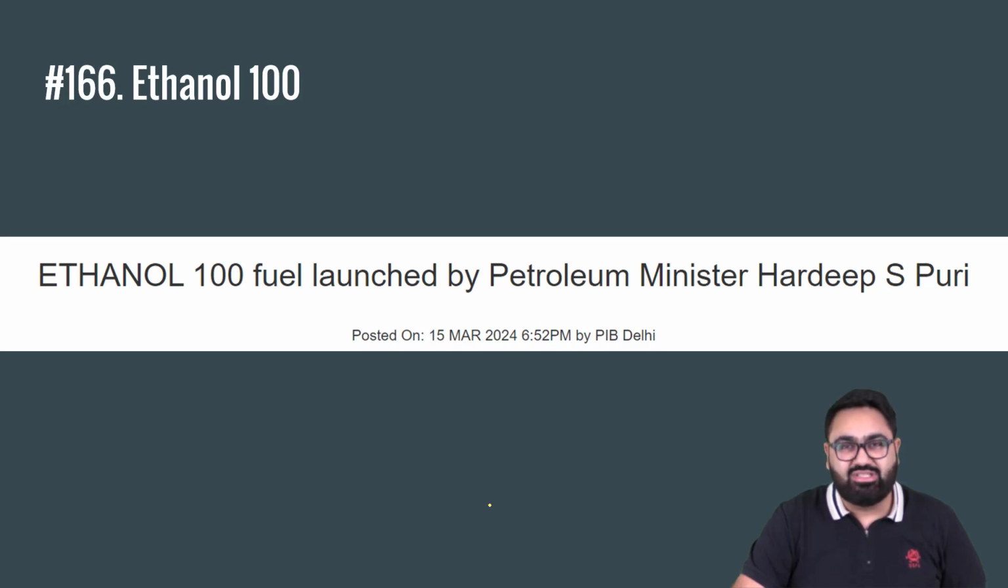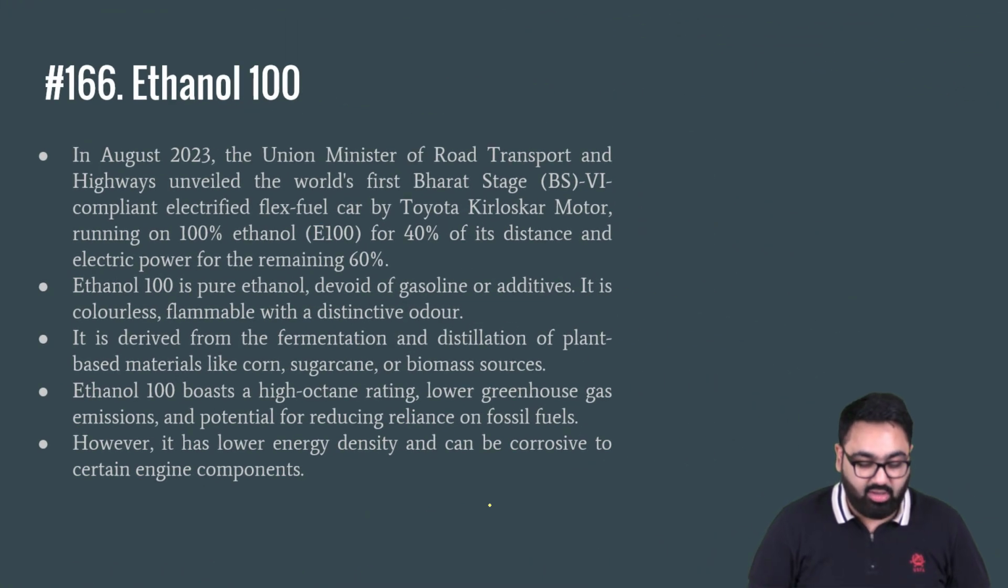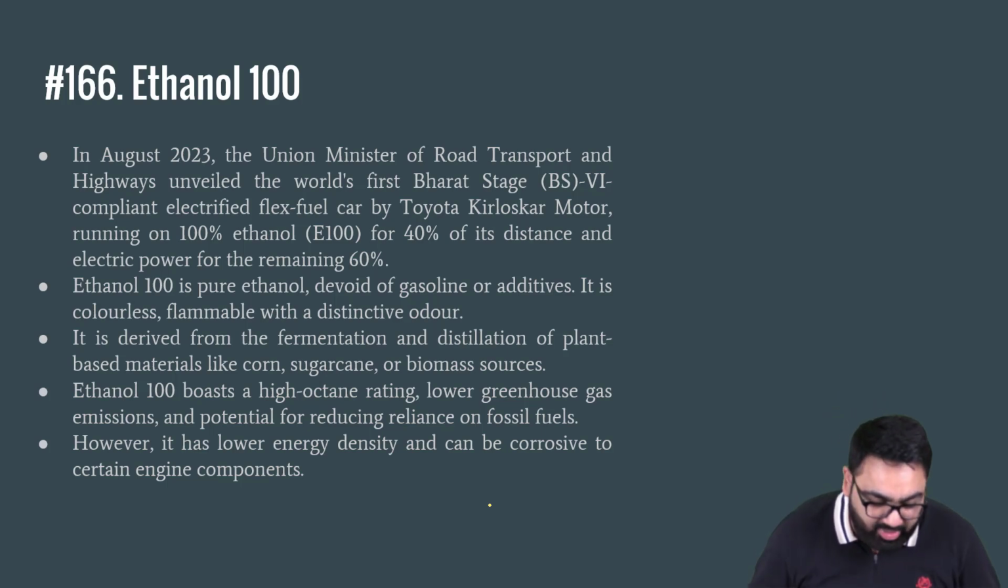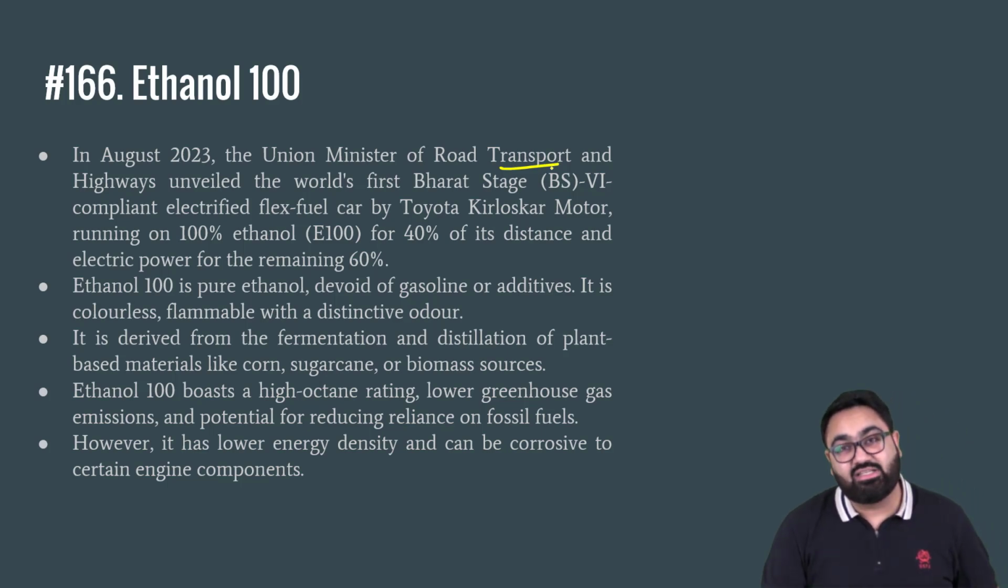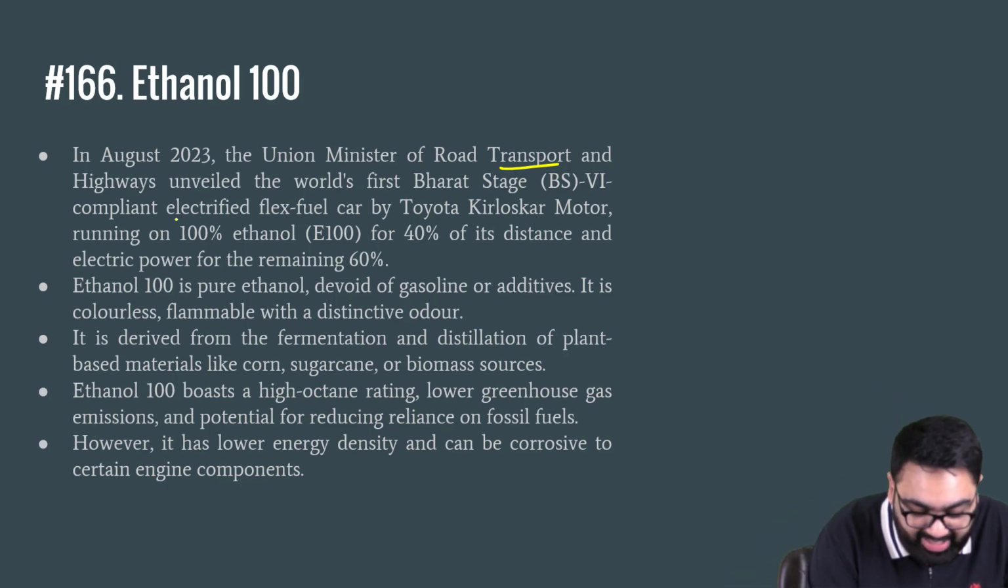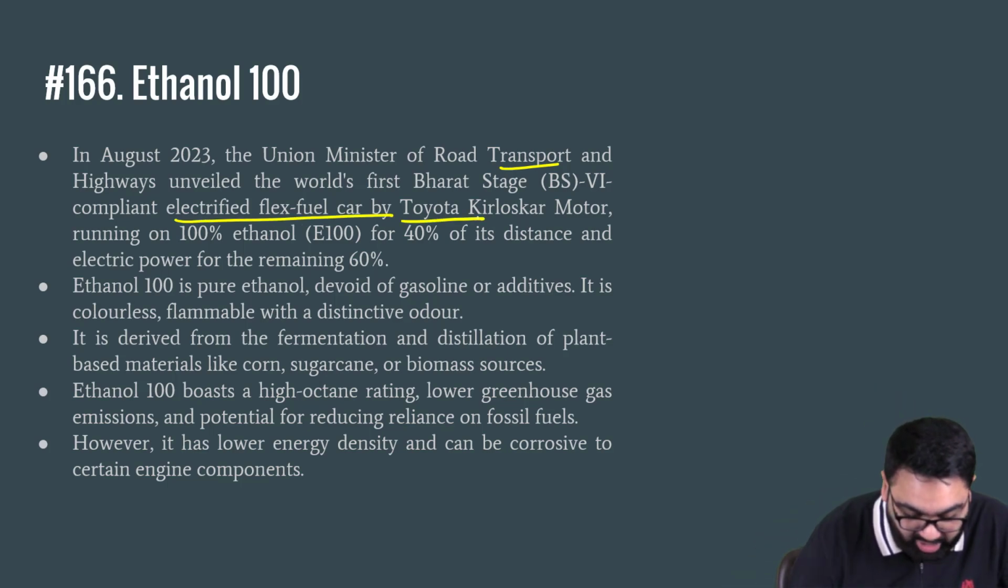Next news is ethanol 100. Just in March 2024, our petroleum minister said that India now has a car that can run entirely on ethanol. How? In August 2023, the Union Minister for Road Transport and Highways unveiled the world's first Bharat Stage 6 car that runs on electrified flex fuel by Toyota.